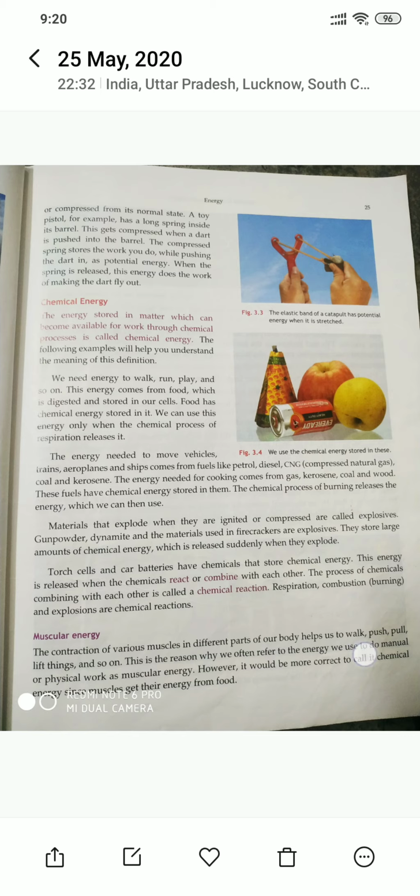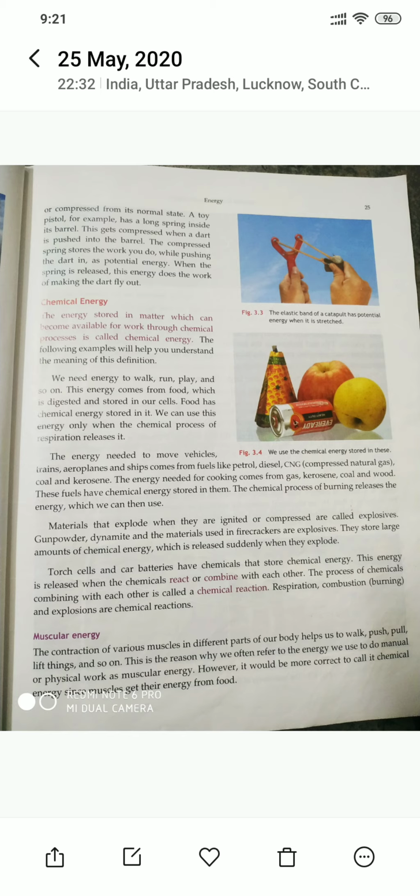Okay, so energy which is stored in a matter and which can be broken up, or from which we can get energy with the help of chemical reactions, chemical processes. That type of energy is called chemical energy. Wherever chemical processes are taking place, chemical reactions are taking place. For example, when we are eating food, how do we get the energy? When we eat food, it is broken into its subparts and it is stored inside.